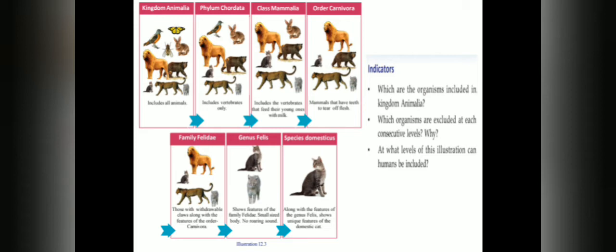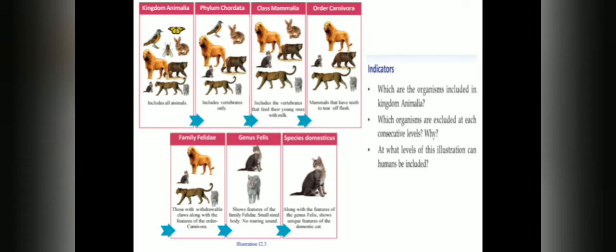Family Felidae means in that family, the organisms included have withdrawable claws along with features of the order Carnivora. So the carnivorous animals having withdrawable claws are included in the family Felidae. So considering this feature, bear is excluded from the family Felidae. Then within the family Felidae, cat belongs to the genus Felis.